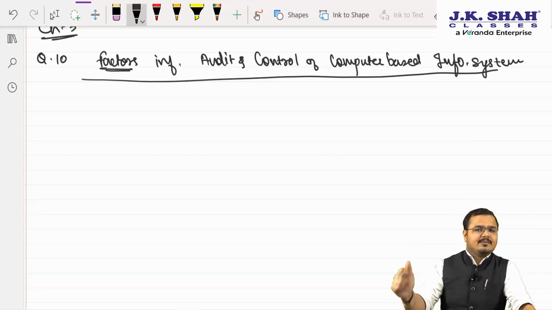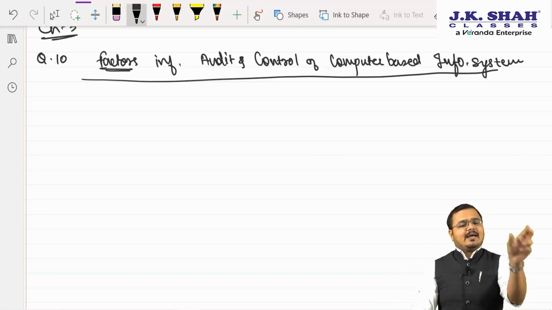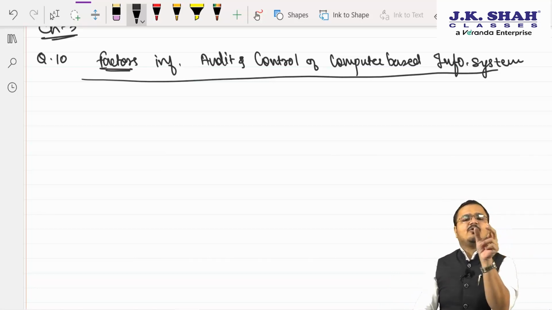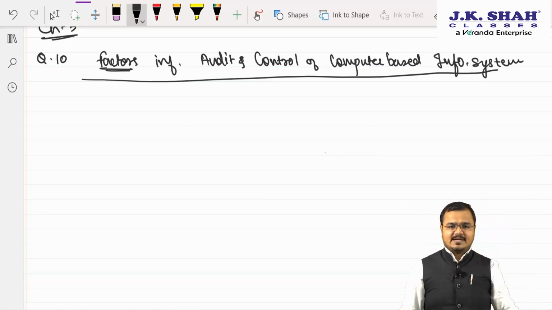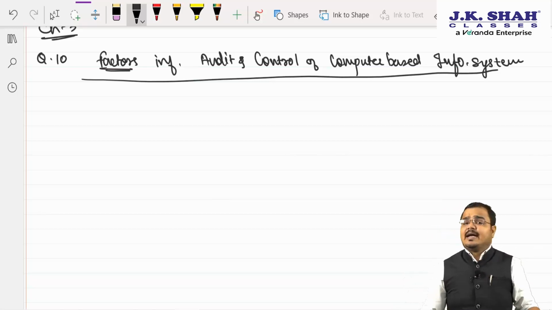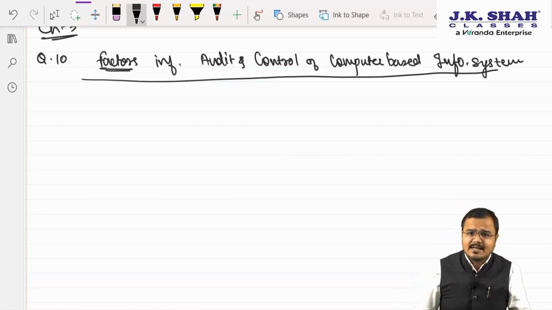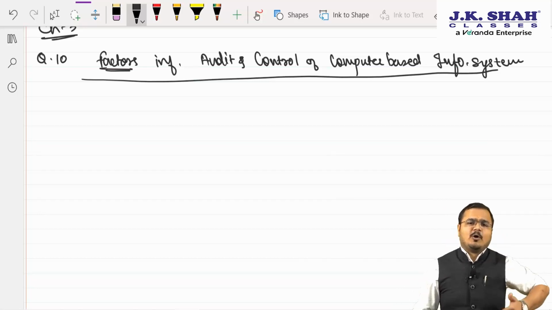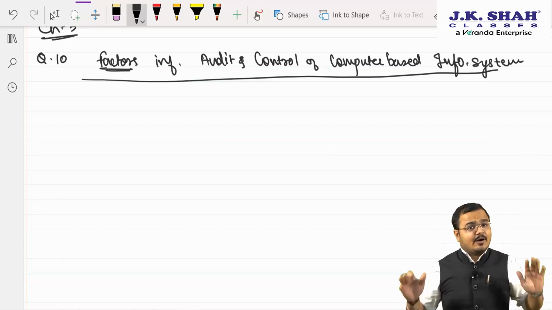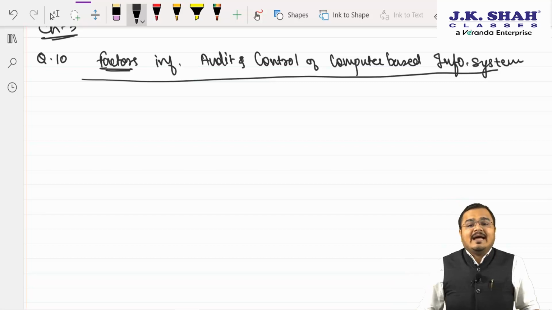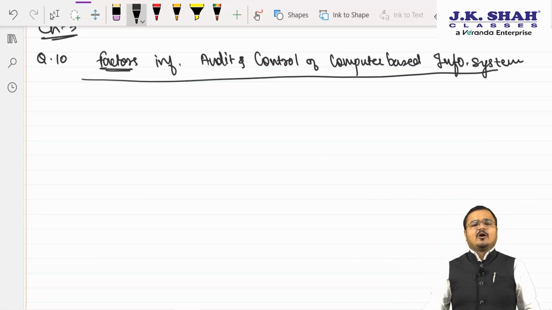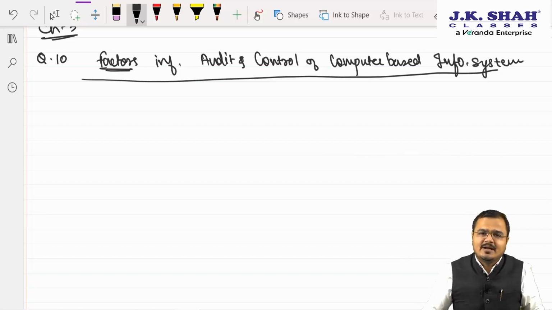Sir, within the computer. If, chartered, we do not apply the proper audit factors or the proper controlling factors, there is a chance of wrong data entry. Yes or no? Yes, sir. And as data is the most important and crucial asset that is required to be protected from every risk, what happens if we do not follow audit and control? Sir, then the risk of data loss cannot be avoided.